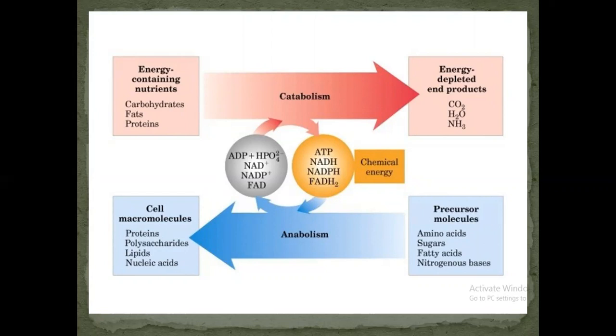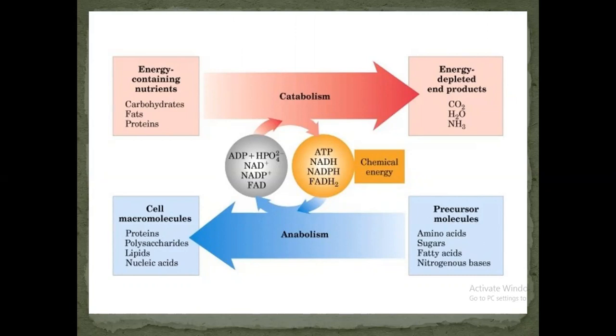The opposite of this catabolism is called anabolism. What happens in this anabolism? Precursor molecules like amino acids for the protein, sugars, fatty acids, and nitrogenous bases are combined or joined by the process of anabolism, and cellular macromolecules like proteins, polysaccharides, lipids, and nucleic acids are formed. In the anabolism, high energy compounds like ATP, NADH, NADPH, FADH2 are used.